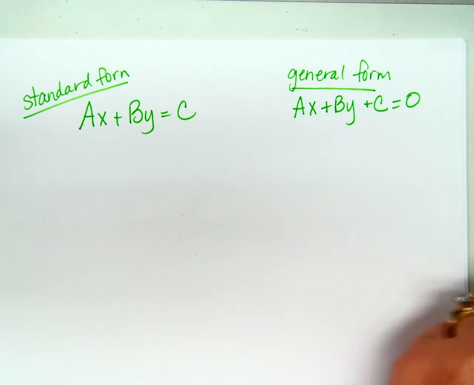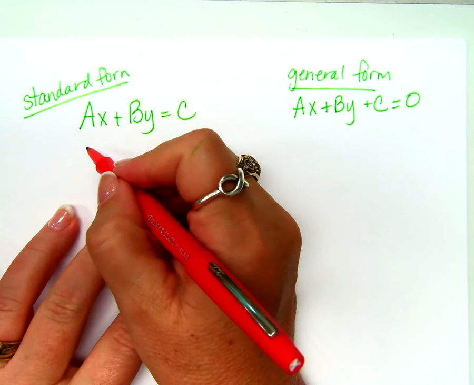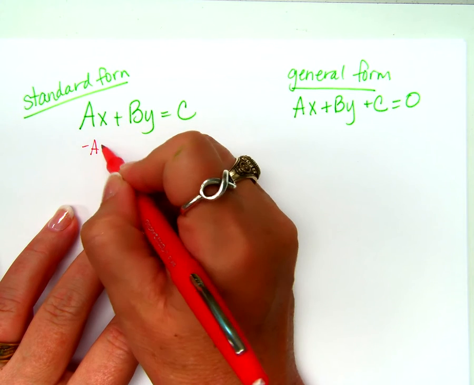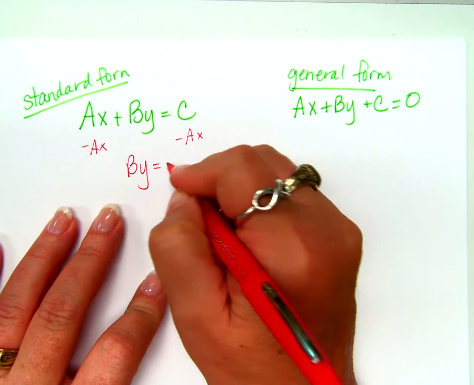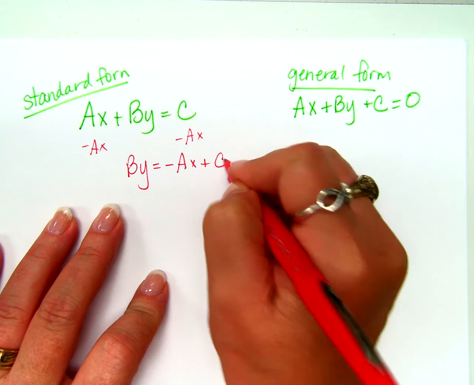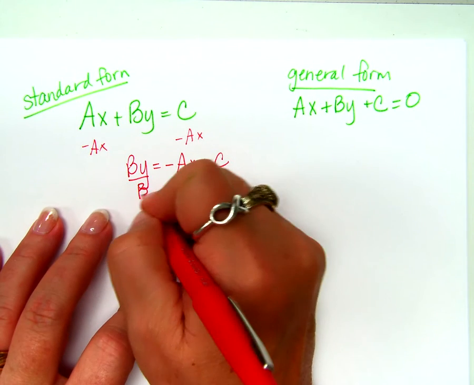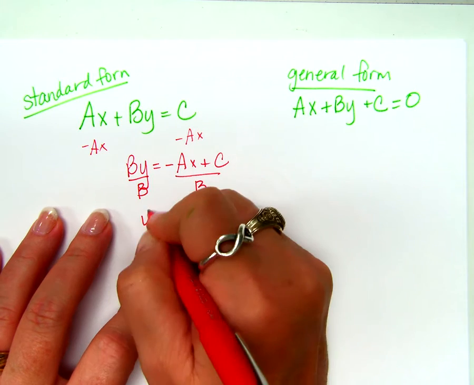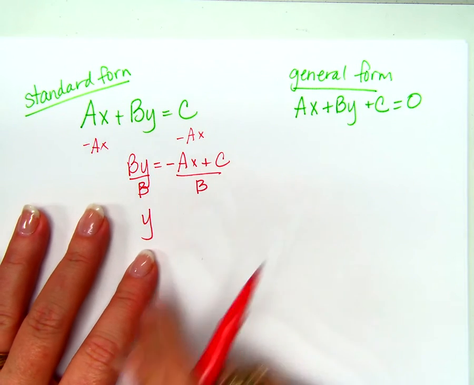Either way, we could find the slope from either one of these, right? What if I said, here's standard form, find the slope? What would you have to do? Subtract ax from both sides. So by equals negative ax plus c. How would I get the y by itself? Good. Divide everything by b. Like the whole side by b, I'm dividing each individual part by b.